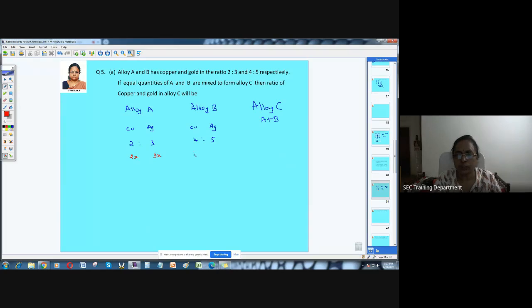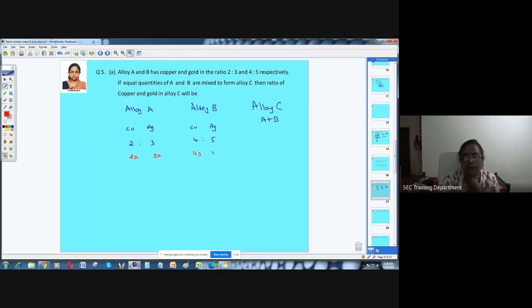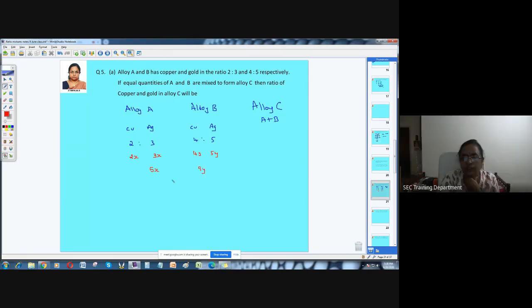So how will I take this one? 4y and 5y. I can't take the same x here because the multiple may be different. Now when you consider this quantity, this is nothing but 5x. What is the quantity here? 9y. So either you can go for x and y because you're taking them as such, or you can assume this one. Okay. So now we'll take it in this way.